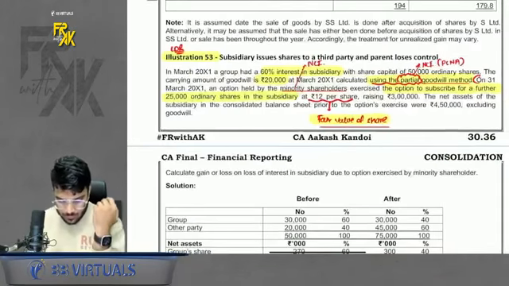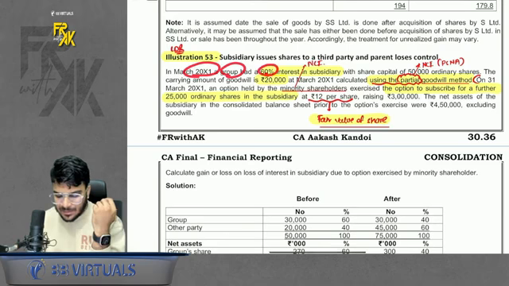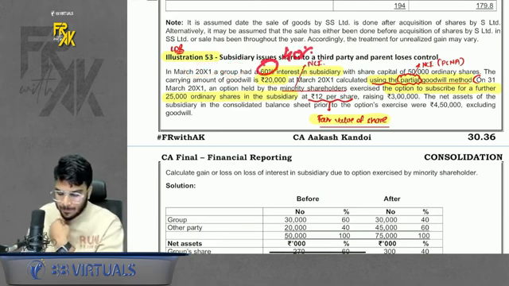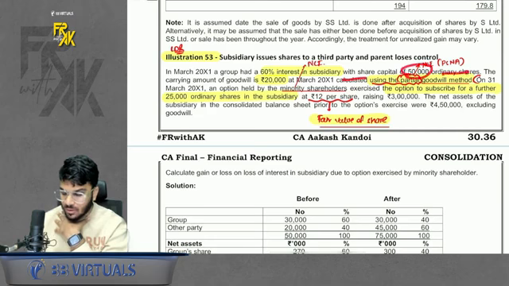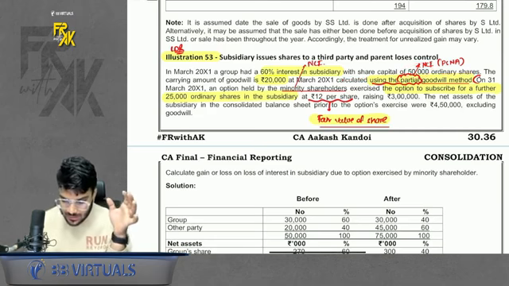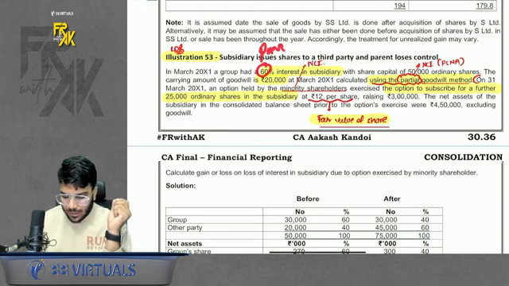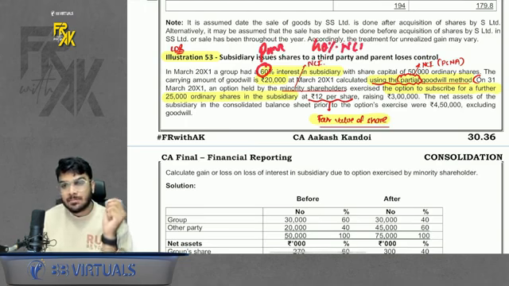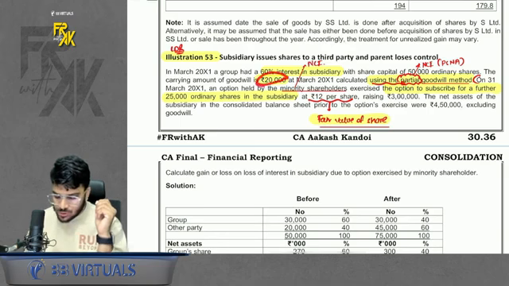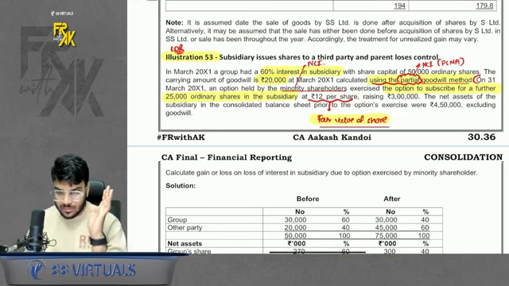Okay. So in March 11, a group had 60% interest in a subsidiary. If I have 60%, can I say 40% was NCI? With share capital of 50,000 ordinary shares. That means the subsidiary had 50,000 shares outstanding, out of which 60% was held by the parent and 40% was held by NCI. Simple. Okay. Now, goodwill was calculated using the partial goodwill method, which was 20,000.